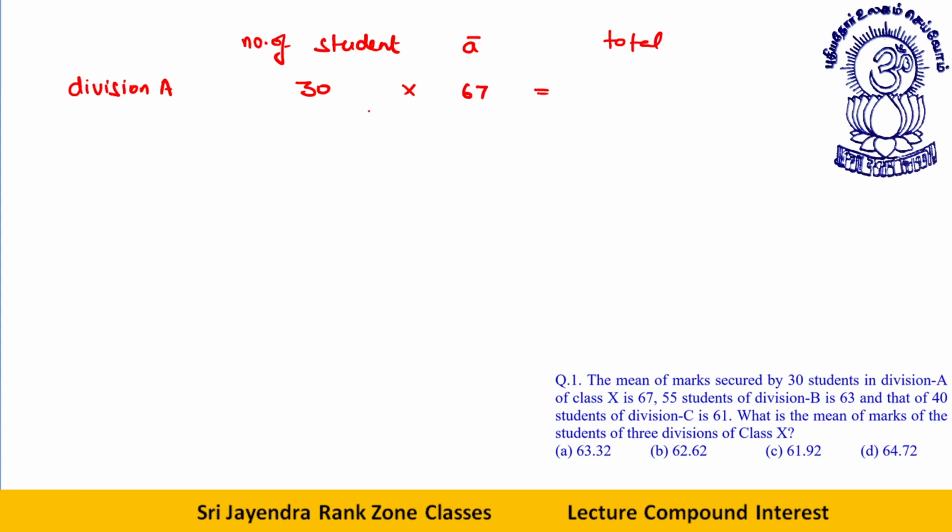You can very easily multiply. 3 into 6, 180. 3 into 7, 21. 180 plus 21, 201, so 2010. Division B. Division B is how much? 55 students of division B have an average of 63.